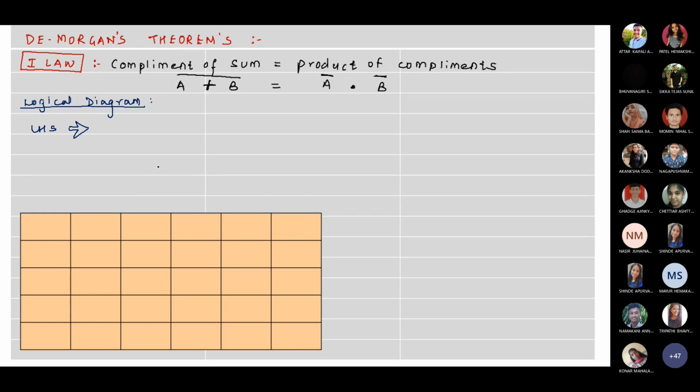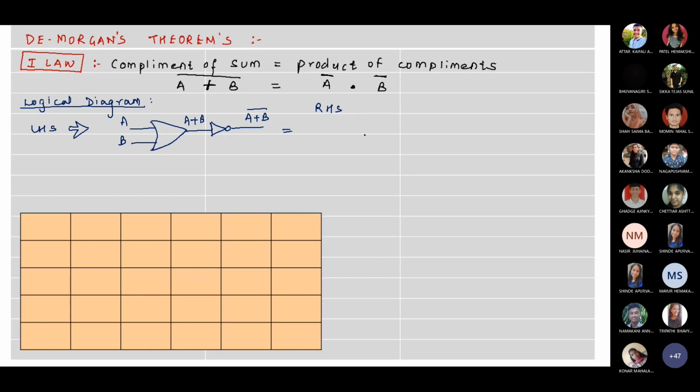Actually we can write it like this: first we took an OR gate, and then we gave it to NOT. So for A plus B we want the complement, so we gave it to NOT, and we get A plus B the whole bar. This will be equivalent to the RHS.